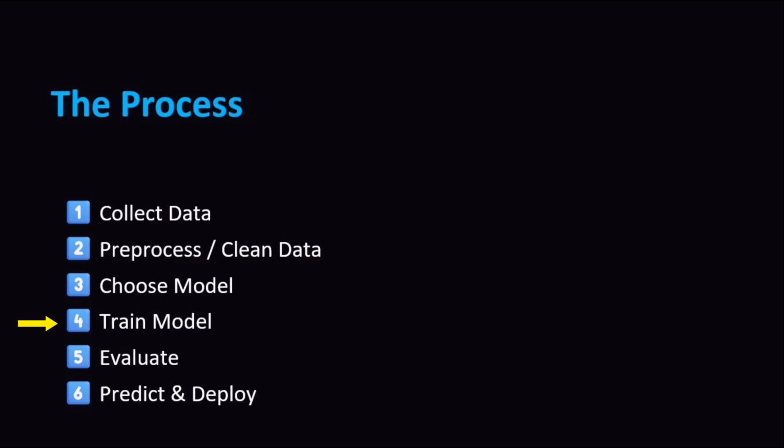Step 4 is we train the model. This is where the computer learns. Step 5 is we evaluate the results, checking how accurate our model is. And finally, we deploy it, letting the model make real-world predictions.